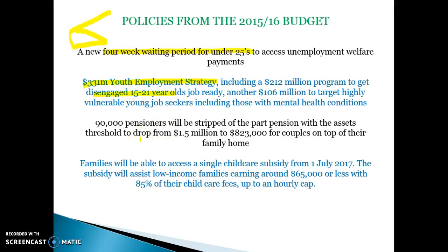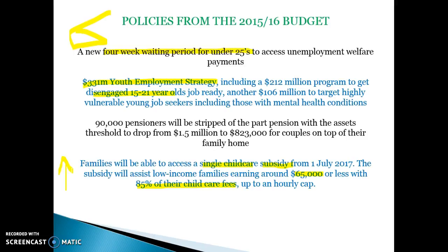And one other thing that they did, they also tried to increase the childcare subsidy last year, particularly for those earning less than $65,000. They were able to get up to 85% of their childcare fees back. So that would be an example of something to promote equity, to promote social wage income of low-income earners.